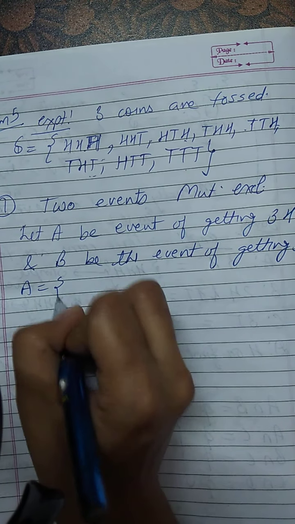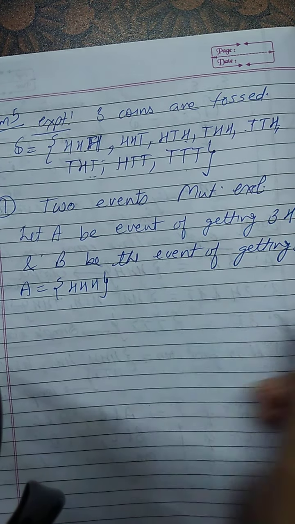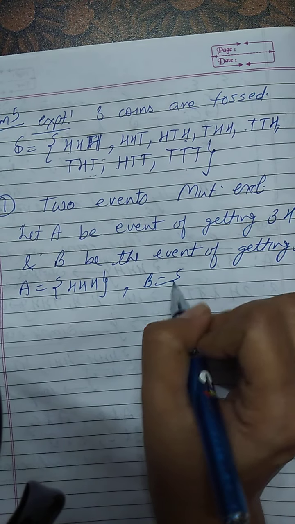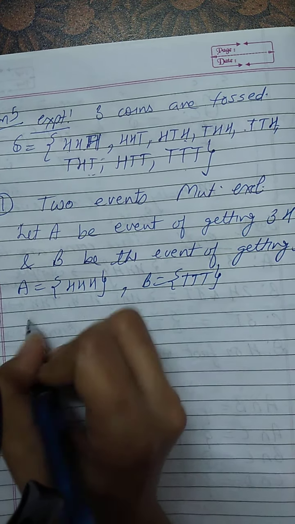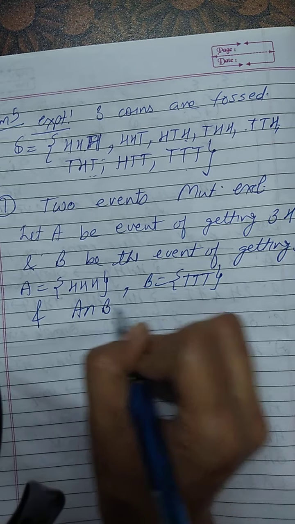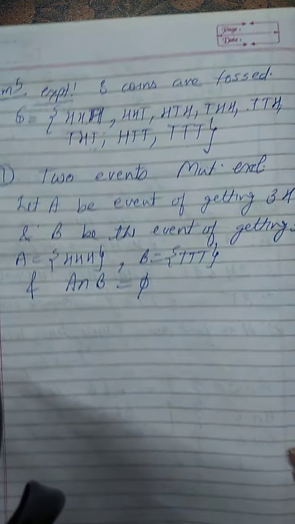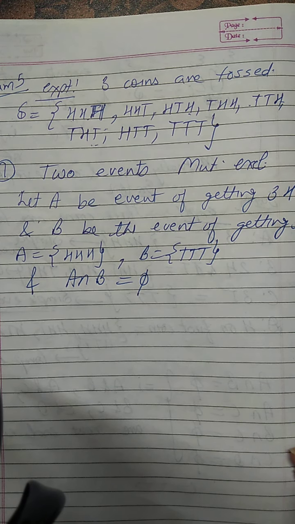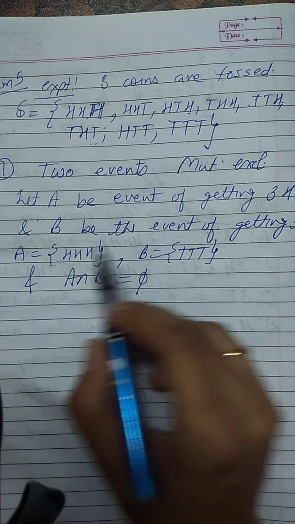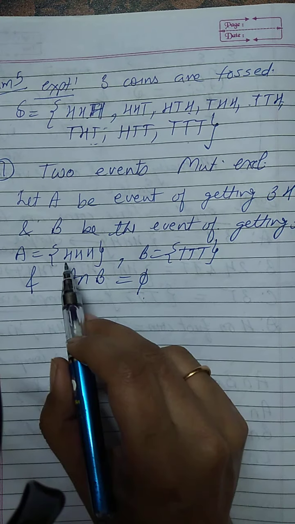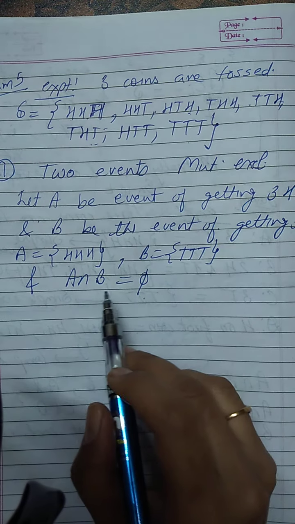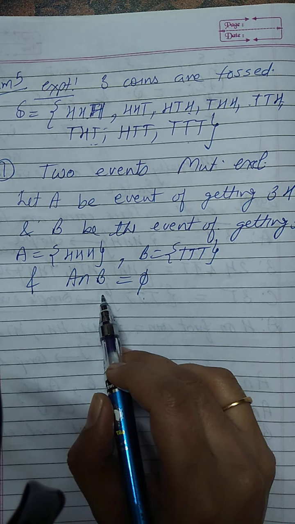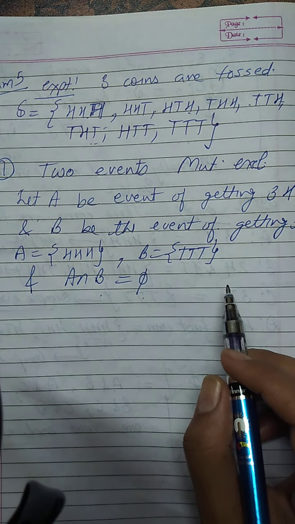So A is H H H, B is T T T, and A intersection B is phi. We have to show all these things. Okay, first we will define, then we have to show also. Yes, if I am taking these two events, the intersection is coming phi, it means they are mutually exclusive events.